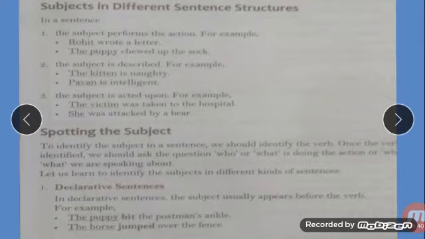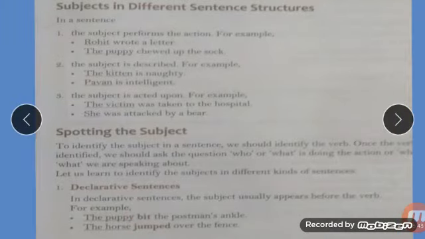The horse jumped over the fence. The horse. We are talking about the horse. So who is doing the action? The horse is doing the action. So the horse is the subject. Jumped is the verb. What work is the horse doing? It jumped. So that is the verb. Over the fence is the predicate. Clear? So how can you identify the subject? Just find out the verb in the sentence. The word used before the verb in a declarative sentence, that is the subject.